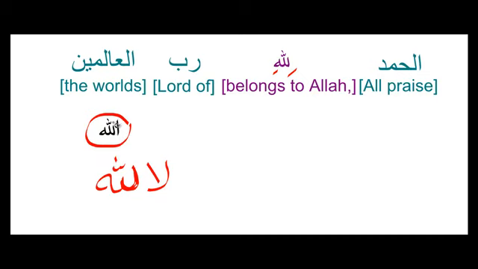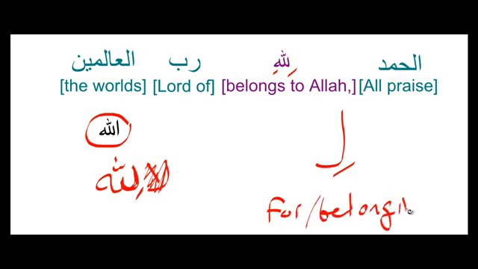It has nothing on top of it. And so instead of adding another lam, just for the sake of brevity, we don't need any of that. We just remove the alif, and we make use of this lam by adding a kasra underneath. And that's how we get lillahi. And obviously this lam, as we discussed in lesson number 8, li means for or belonging to. And so all praise belongs to Allah, to God. And we've given Allah a kasra because of this lam.